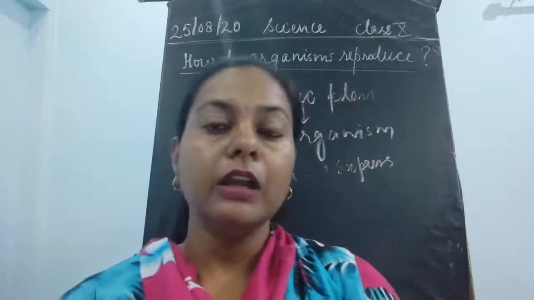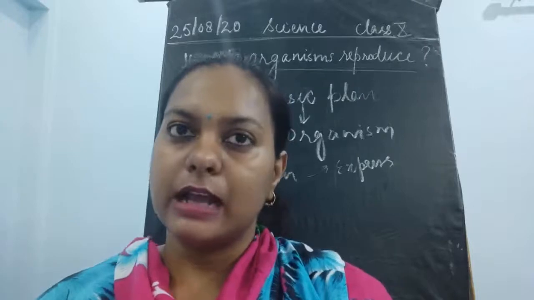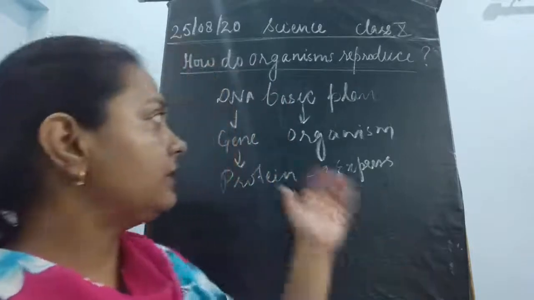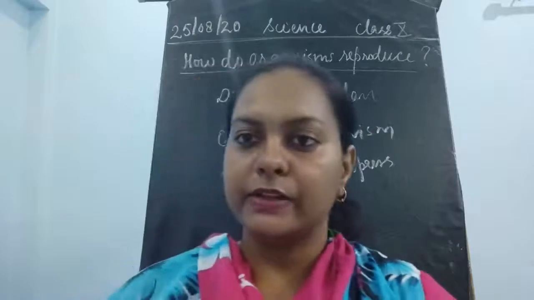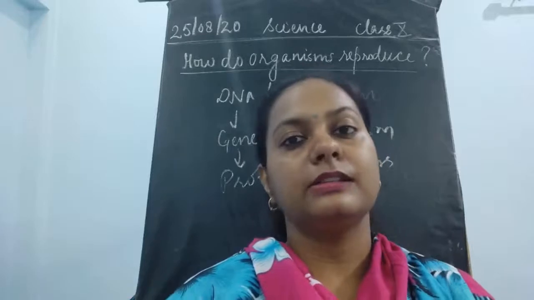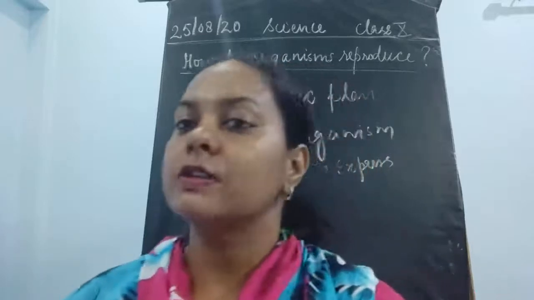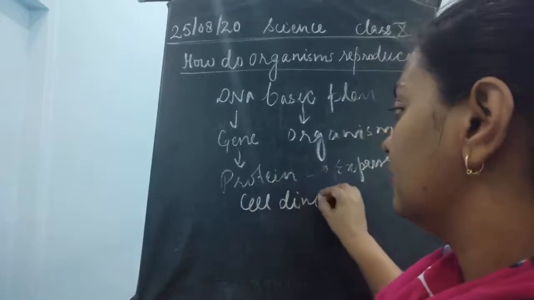Now, while transferring, the complete set of DNA is not getting transferred to the next generation. There is a certain difference in it. How is this difference coming? It is coming because of a process called cell division.